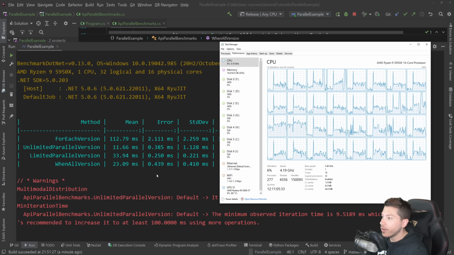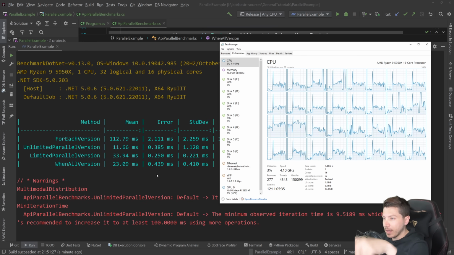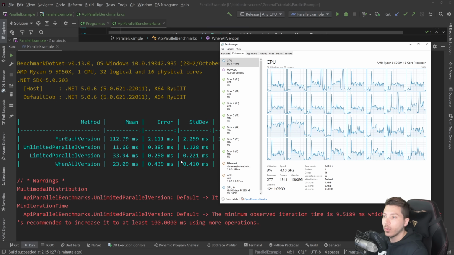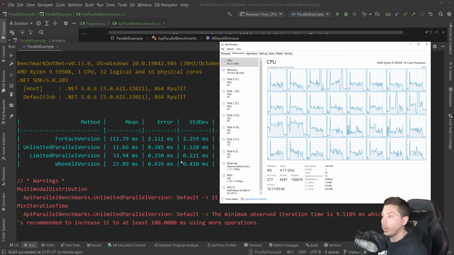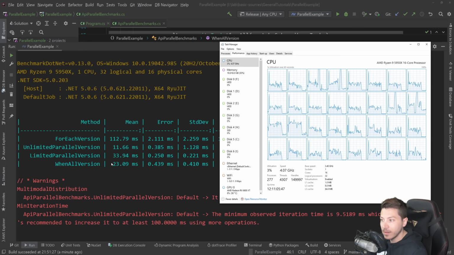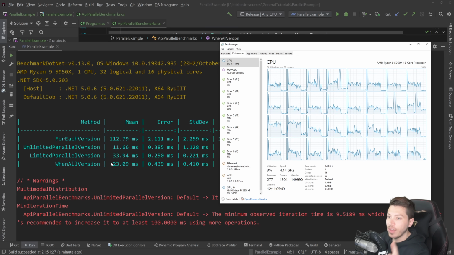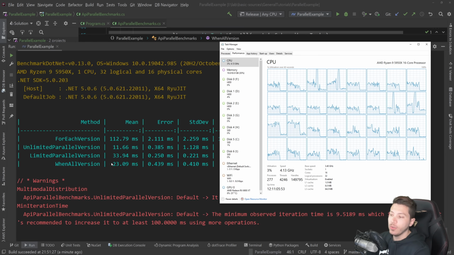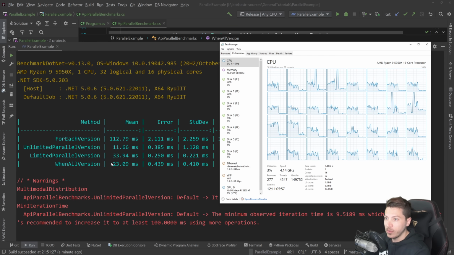So results are back, and as you can see, and keep an eye on the CPU usage as well, you can see the same trend as before, where we had the degree of parallelism and we went down again when we went to 4. But now you can see the WhenAll version is 23 milliseconds for the same thing. And that's with asynchrony, so it didn't really make the extreme use of threads as saying -1, where we say just use all the resources you can and then the CPU is spiking 100%.